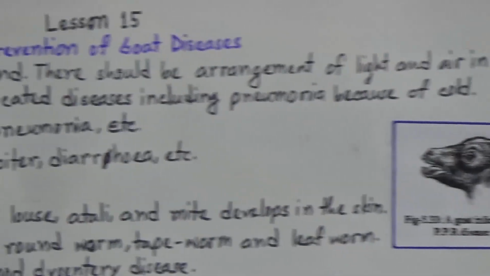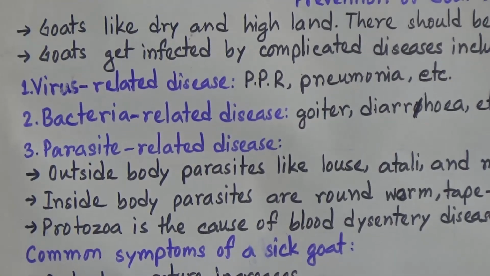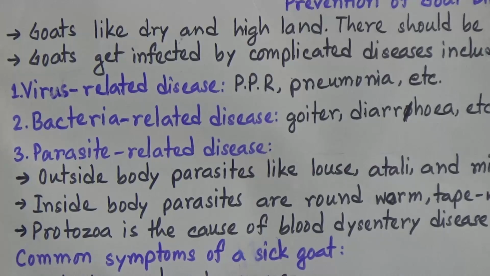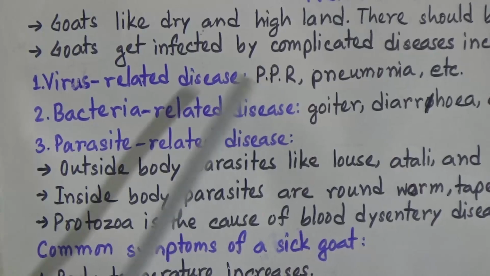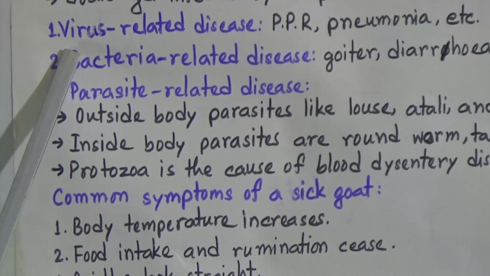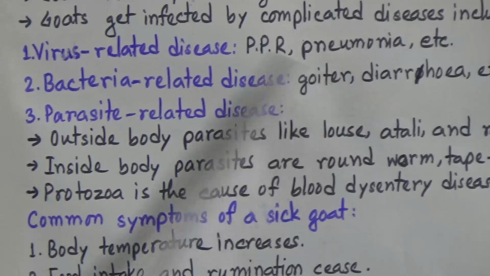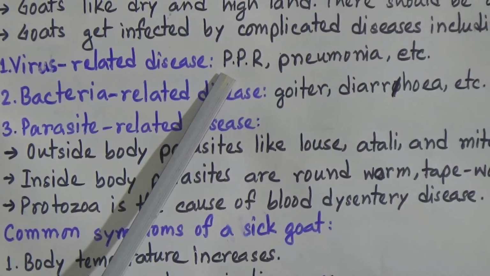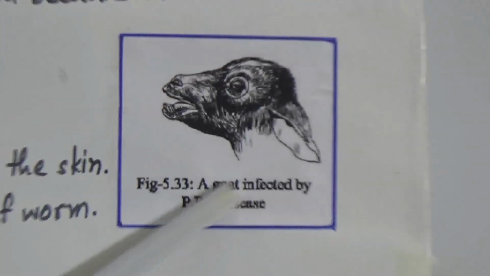So what will we do to protect them in winter? We will make a bed of hay or straw in winter season, on the floor, and we will hang the gunny bags on the walls to protect them. And there are 3 types of diseases. First one is virus related disease, PPR, pneumonia, etc. And PPR is a plague of goat and it is a viral disease. Now look, there is a picture of a goat who is infected by the PPR disease.